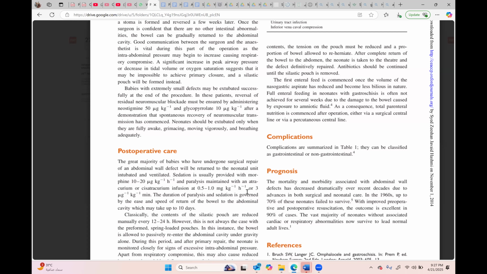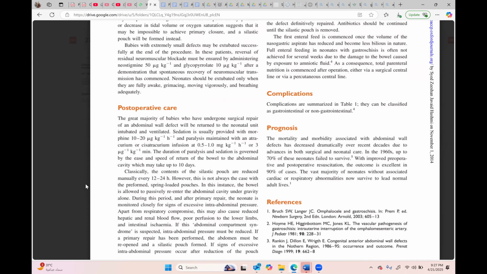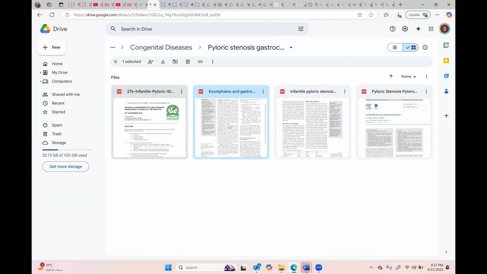These are the common things which you can put in any scenario they ask you. Always anticipate difficult intubation, and if there is a risk of aspiration, you will do rapid sequence induction. Okay, so the next topic will be congenital diaphragmatic hernia and TOF.